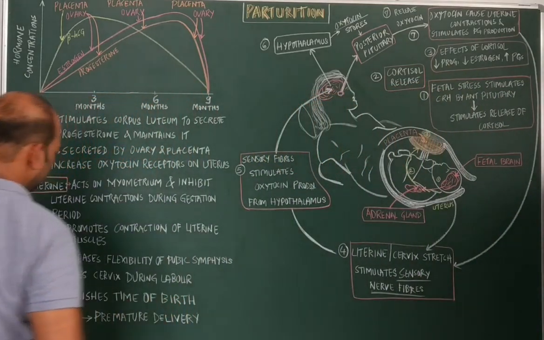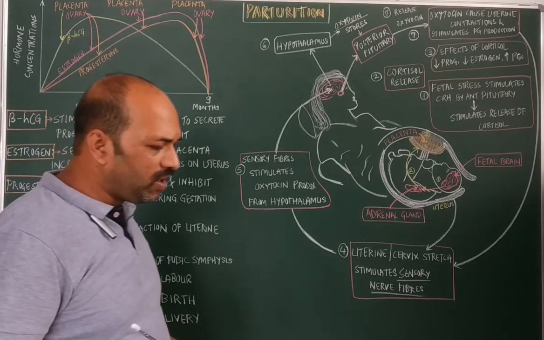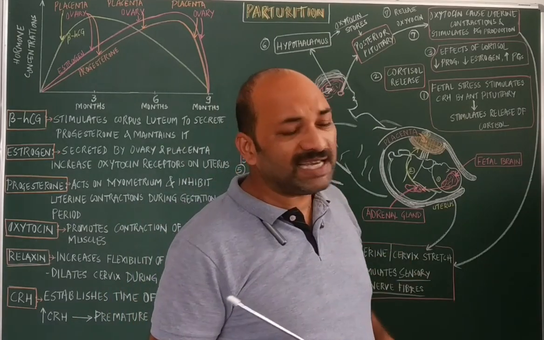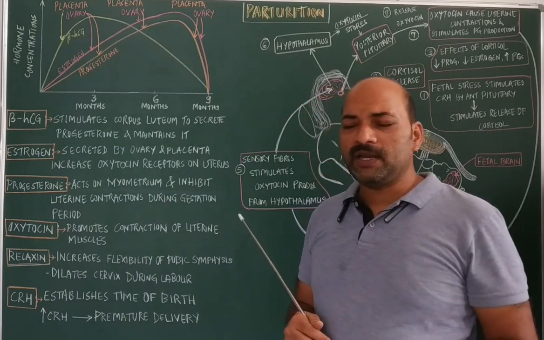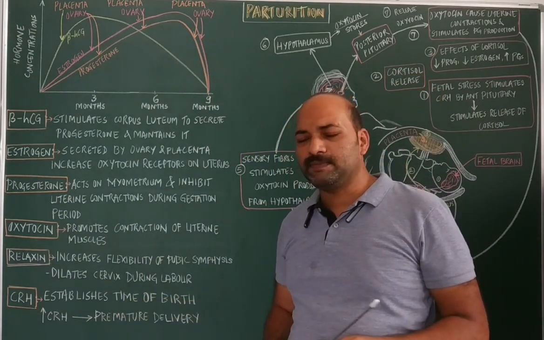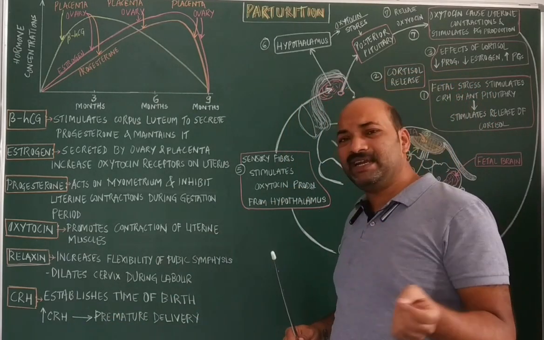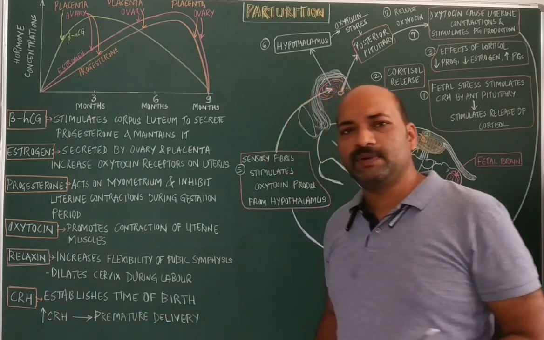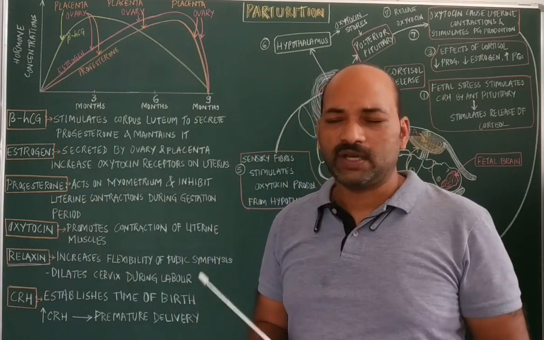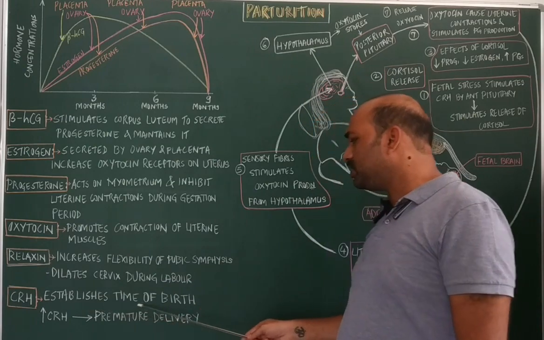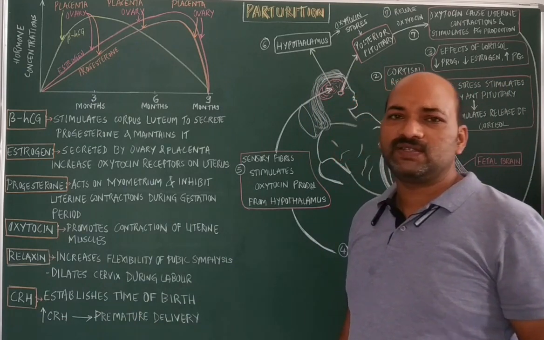So that is relaxin. And the last one is called corticotropin releasing hormone. Generally, corticotropin releasing hormone is secreted in pregnant females as well as in non-pregnant females. In non-pregnant females, this CRH is secreted by the neurosecretory cells of the hypothalamus, whereas in pregnant females, the CRH is secreted by the placenta, and this CRH acts as a clock. It acts as a clock, and it establishes the time of birth. So that is a very important function of this corticotropin releasing hormone.